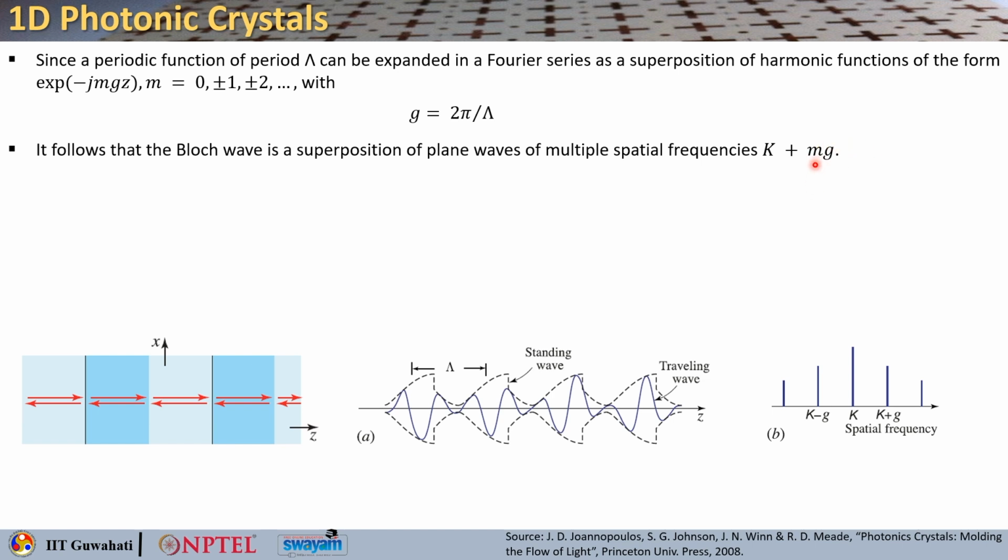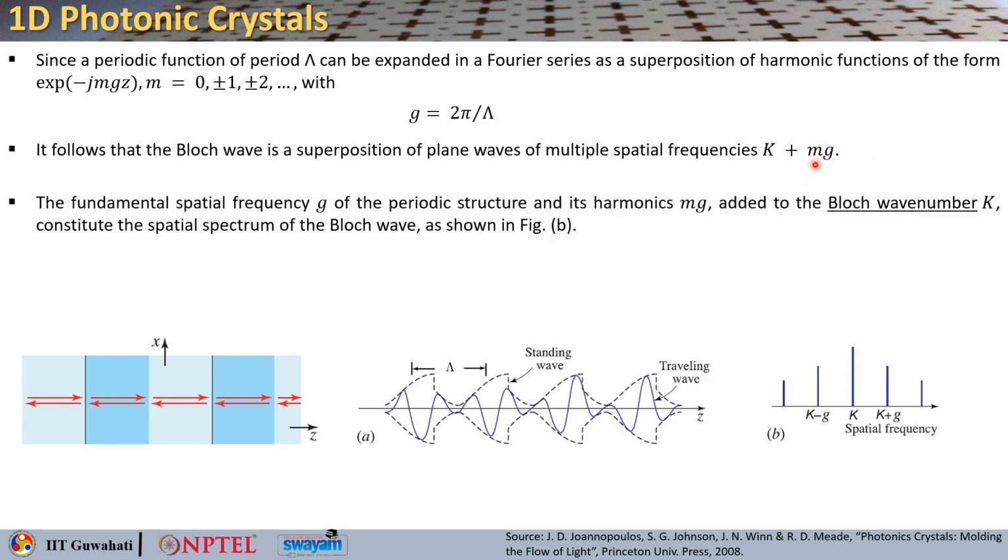So, m can be anything: 0, plus minus 1, plus minus 2 and so on. So, the fundamental spatial frequency g of the structure and all its harmonics mg, when added to the Bloch wave number k, they basically give you the spatial spectrum, which is shown here.